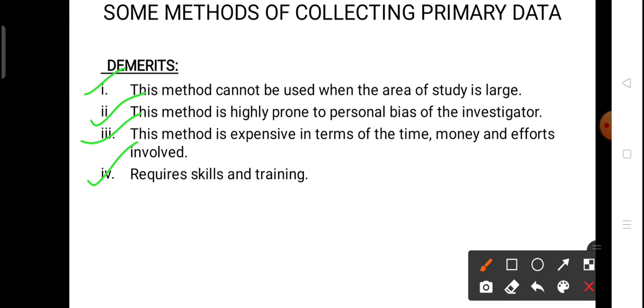In that case, the investigator must be properly trained in what questions he must ask the informants, what should be the order of asking the questions, and how he can get his answers in the limited time period without consuming too much of the informants' time. So these are all the demerits of the direct personal investigation.